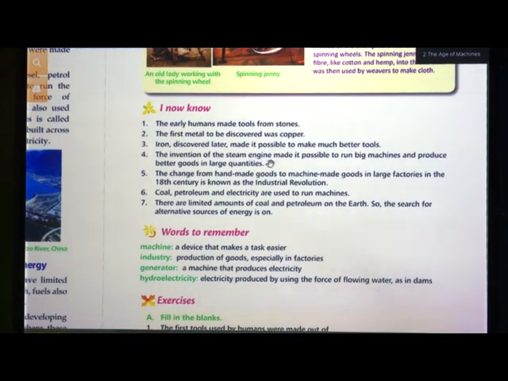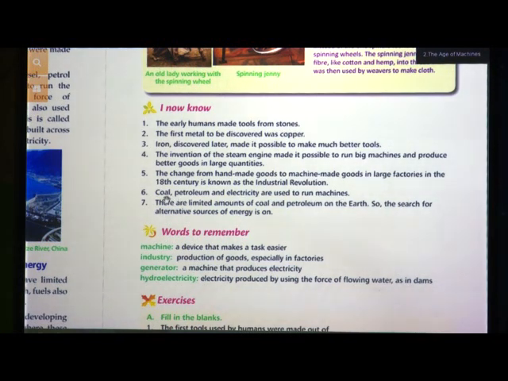So what happened, from handmade goods to factory made goods, the production increased as well as the quality became good, and it was at a very cheaper rate. So that led to the Industrial Revolution. Coal, petroleum and electricity are used to run machines.